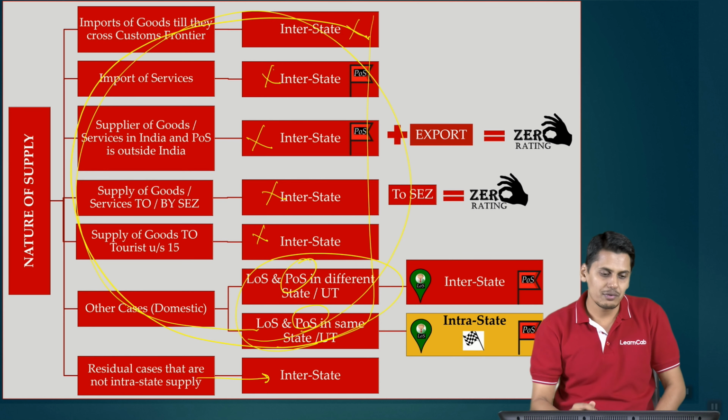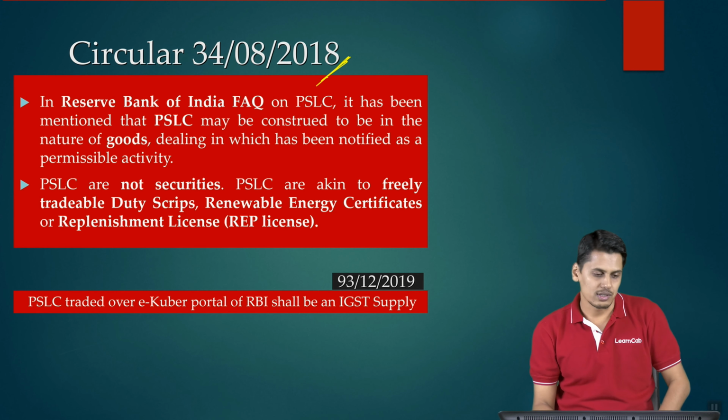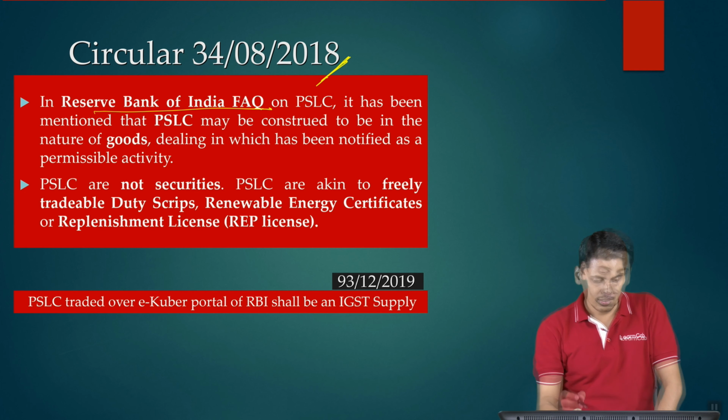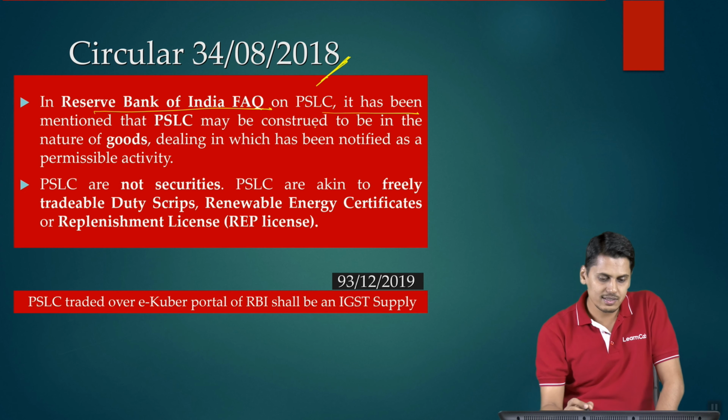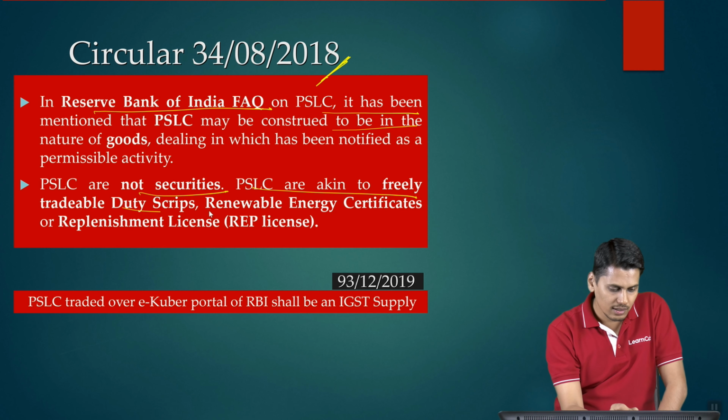The same thing has been clarified by Circular 34/08/2018. Let's have a look. Reserve Bank of India FAQ, PSLC, it has been mentioned that the PSLC may be construed to be in the nature of goods. PSLC is not certificate, it's not securities. They are akin to freely tradable duty scripts.